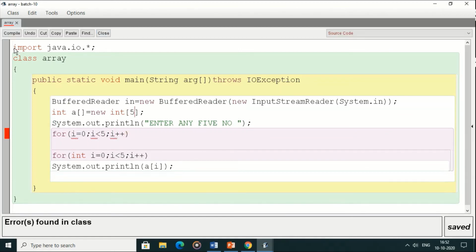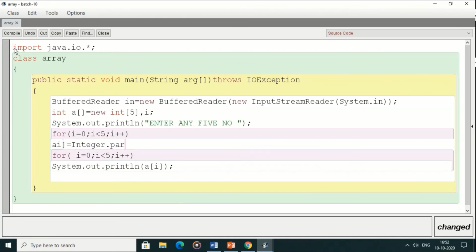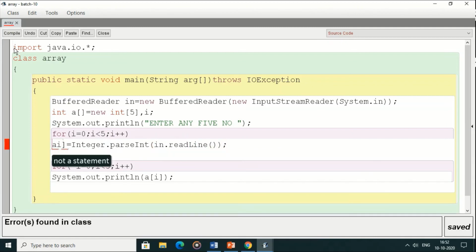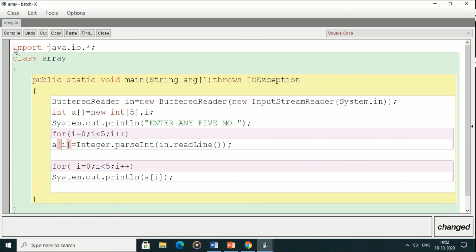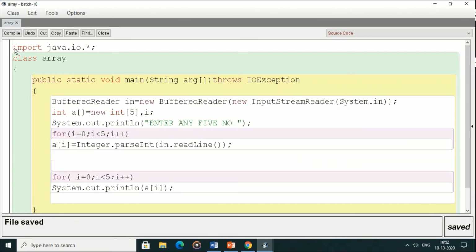Here we can declare a loop variable, so we don't have to declare more times here. And now a of I equals to Integer.parseInt(in.readLine()). Yes. So here we will make input data for array and simply we will print it on our screen.